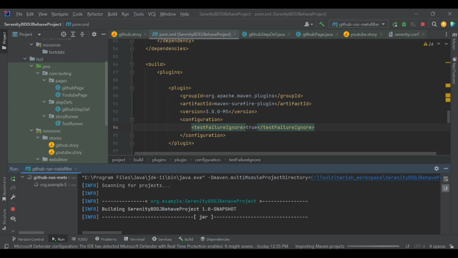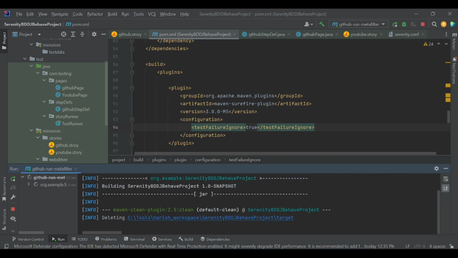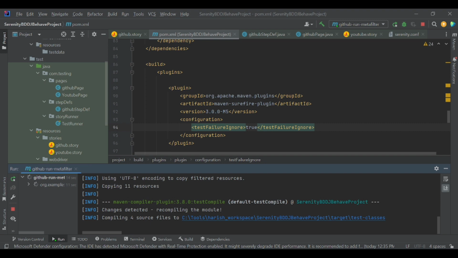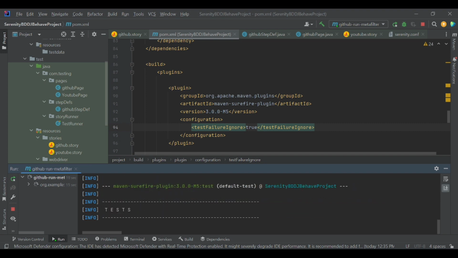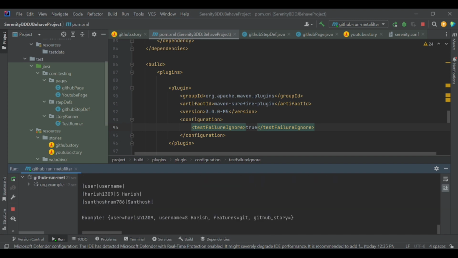Now this time it should identify the assertion issue and it should not terminate the execution. It should continue till the end of the execution. So it started running the Surefire plugin, then it continued the execution. It launched the browser.